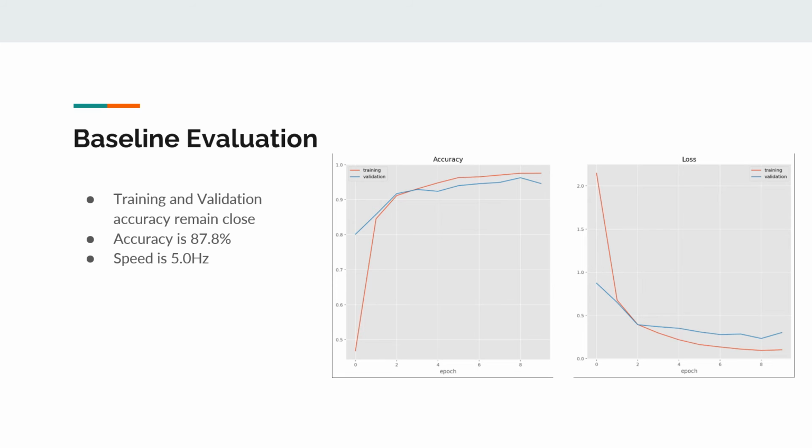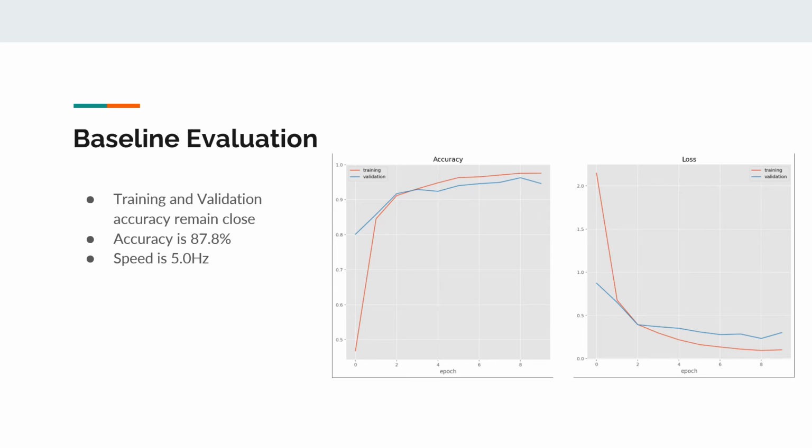So on to the evaluation of our 3 models. For the baseline model evaluation, the training and validation accuracy curves remain close, and we can see that the training loss goes down over time, achieving low error values.